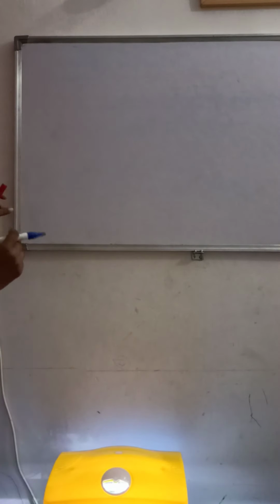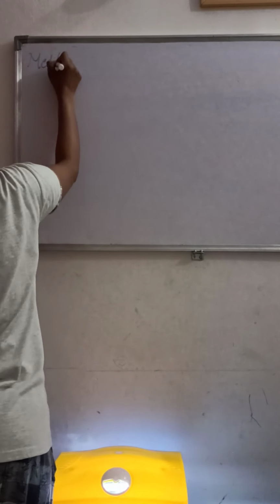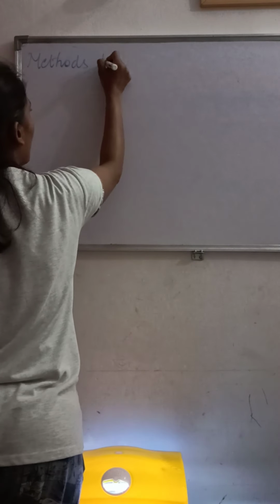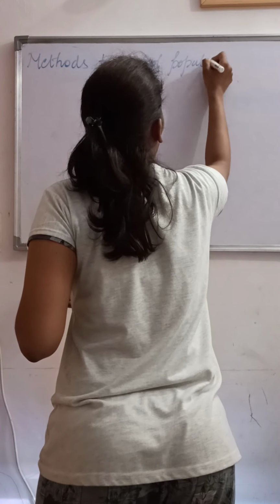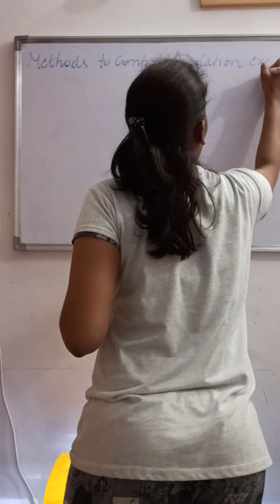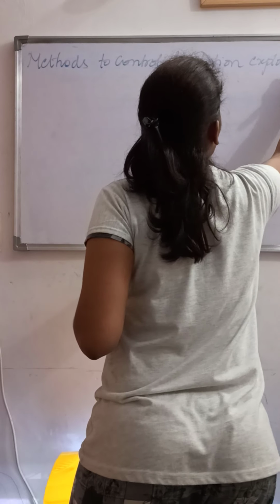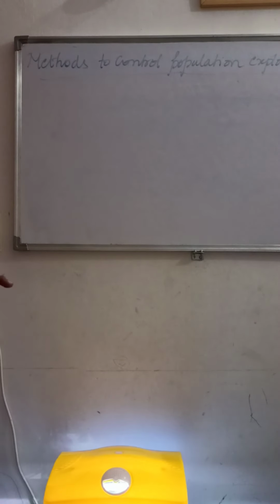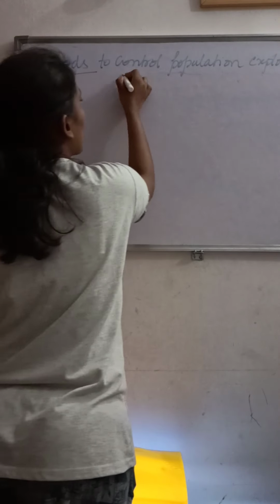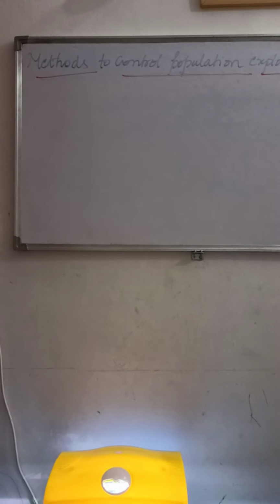Now let us discuss the methods to control the population explosion. So far we have discussed the reasons for the population explosion. Now we are going to discuss the methods to control population explosion.